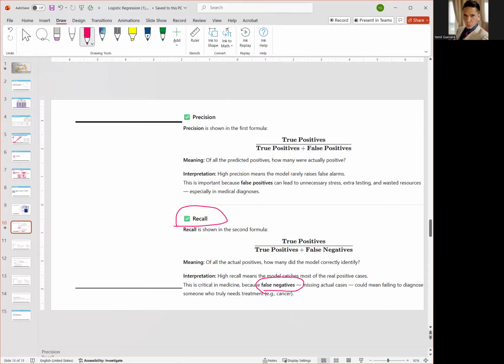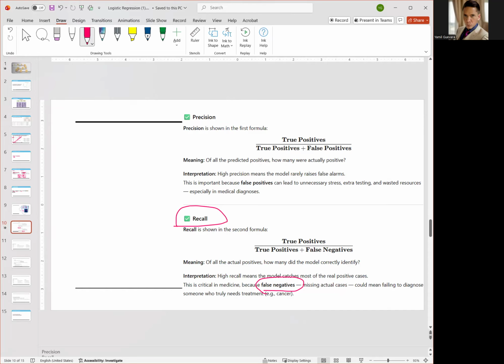Let's assume that you are trying to create a machine learning model that predicts whether a patient has cancer, yes or no. Now, you are trying to avoid false negatives, right?